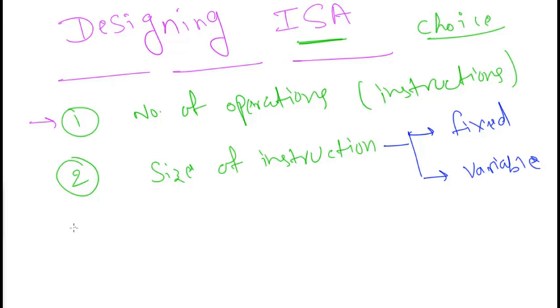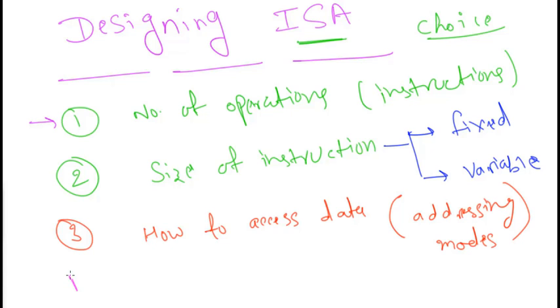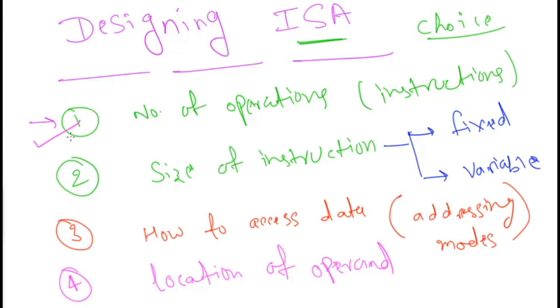Third thing is how I am going to access my data. Data will be either in memory or in a register, but we have many different ways of accessing data. We will understand these types of accessing data under addressing mode. Fourth thing is where my operands are located, the location of operands. These are the main things that ISA defines. First is the number of instructions, second is the size of each instruction, third is how I can access my data, and fourth is where my operand is located. Again, operands are always stored either in a register or in memory.